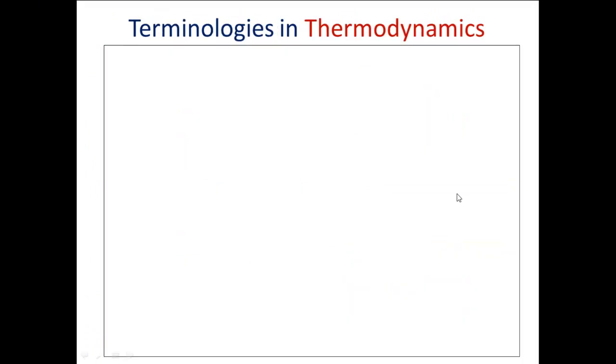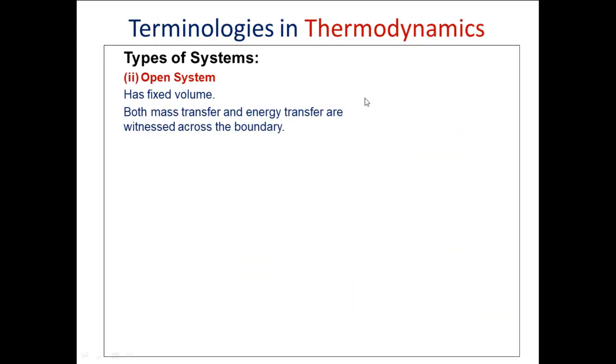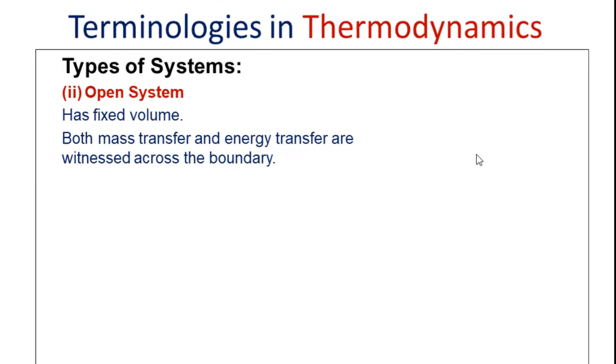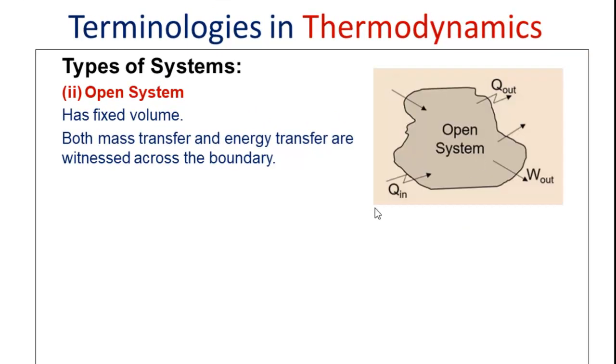Now let us discuss an open system. The second type of system is an open system. In the case of an open system, we will have a fixed volume, and there will be exchange of both mass and energy.